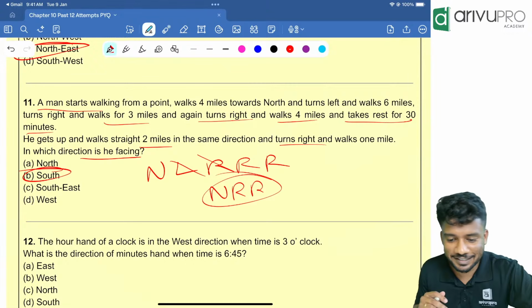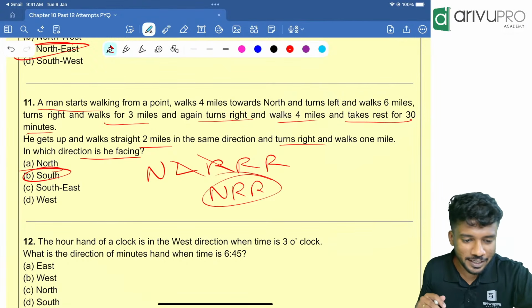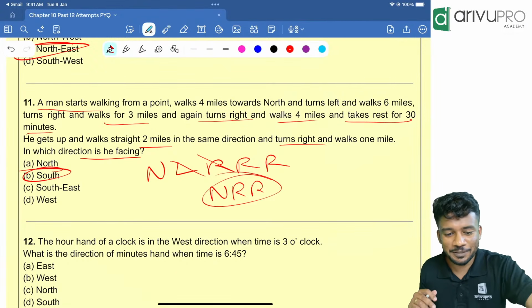Yes, Pavani, right answer. Yes, Varshu, right. Everyone, good.